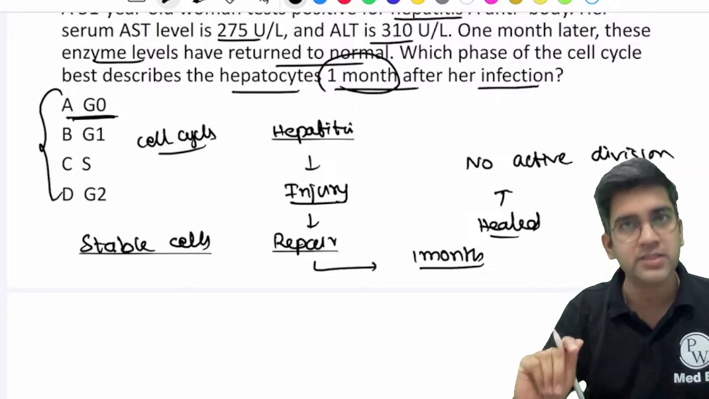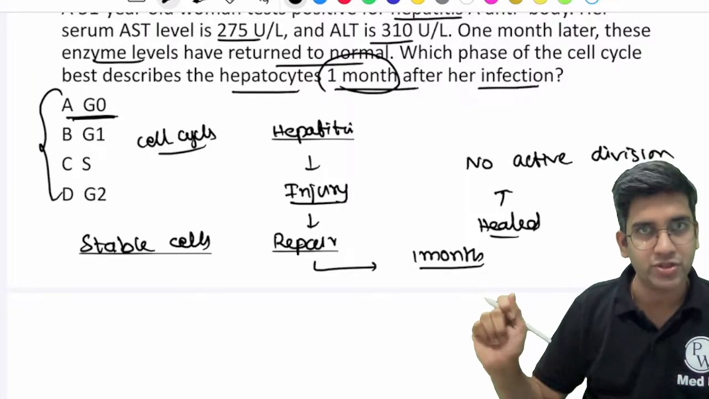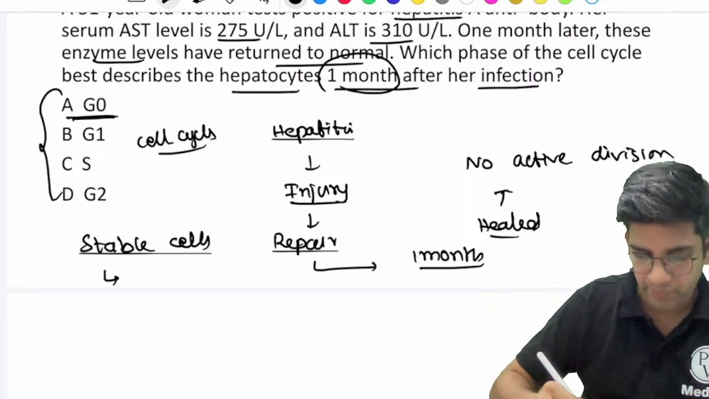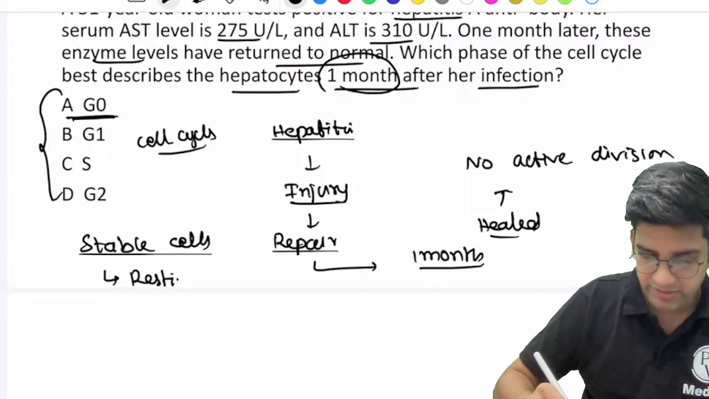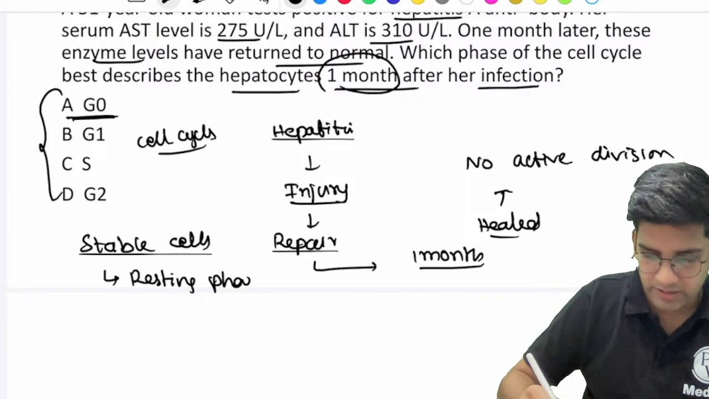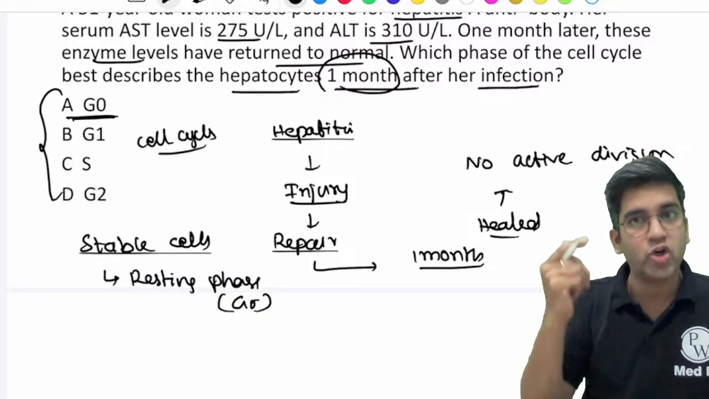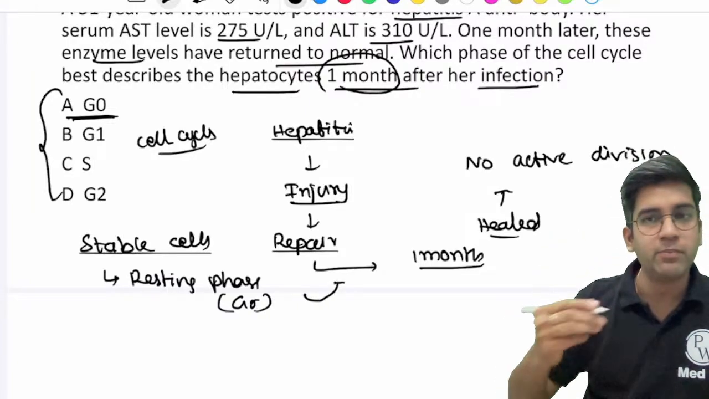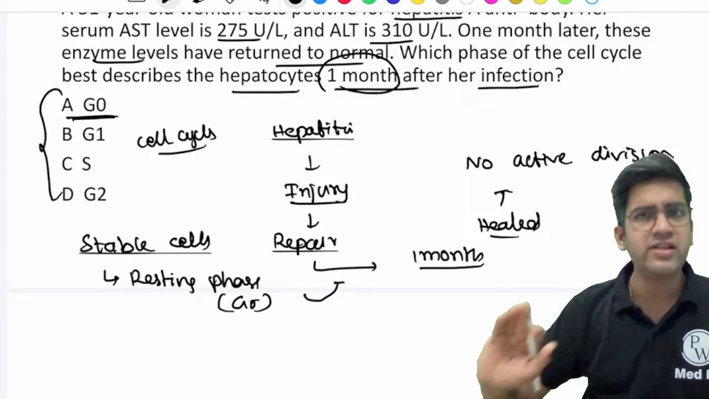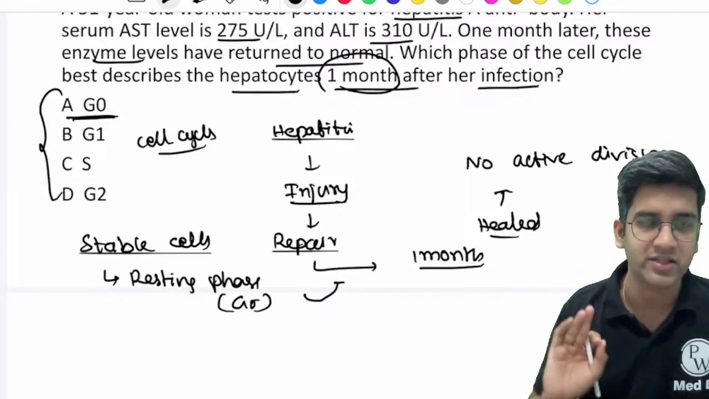All these stable cells, when there is no damage, will be in resting phase. They'll be in resting phase normally, that is G0 phase. Whenever there is a damage or an injury, they will definitely come into the cell cycle, right? Every stable cell will always be in the resting phase, right?